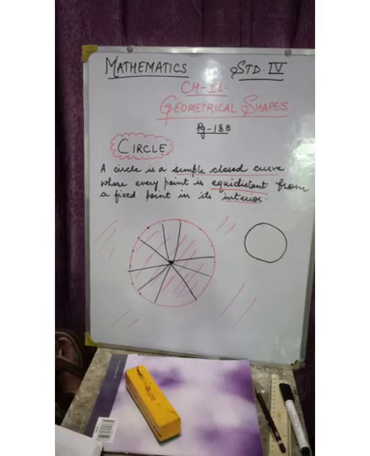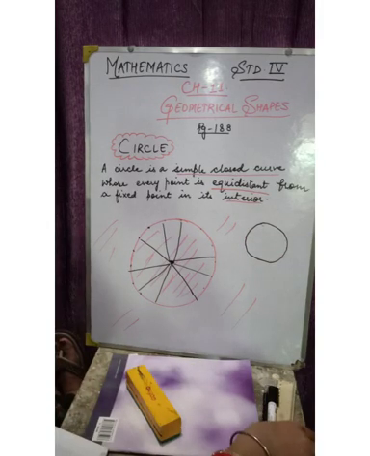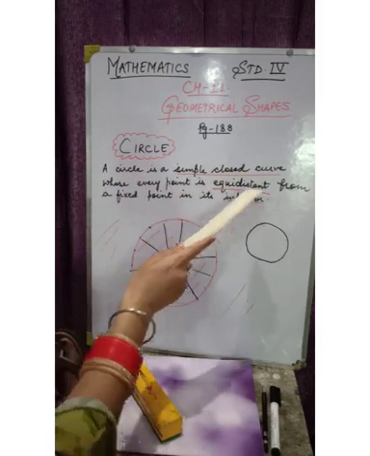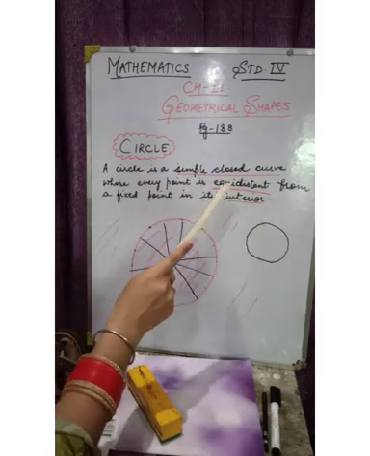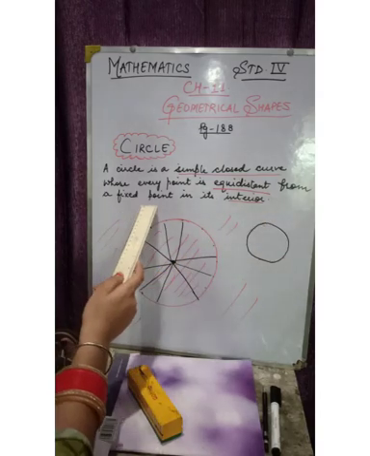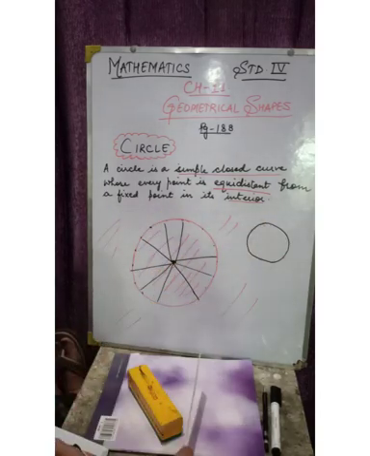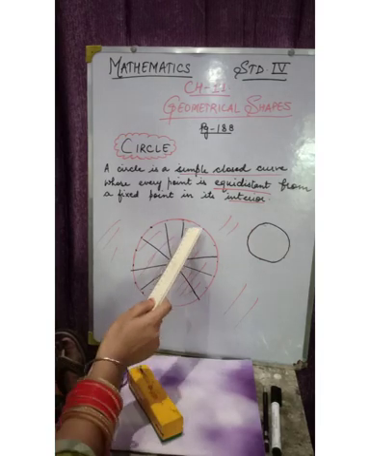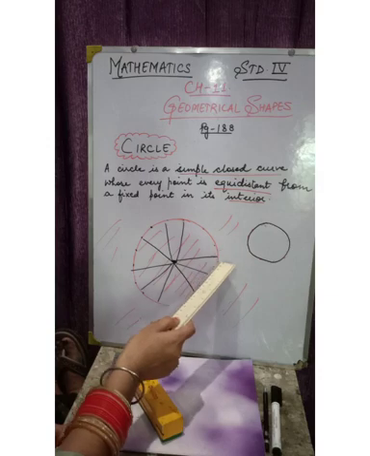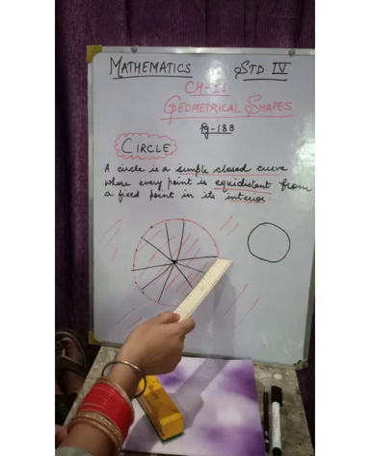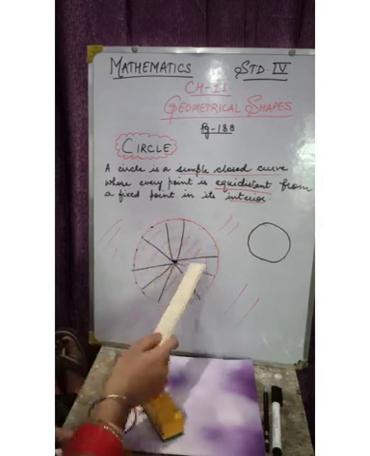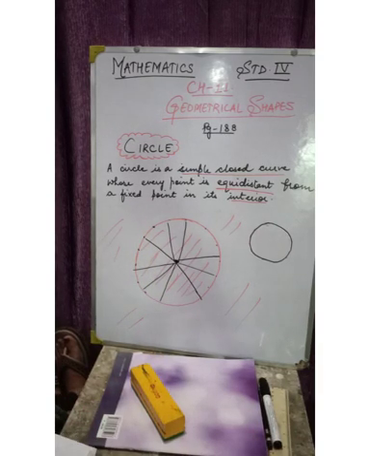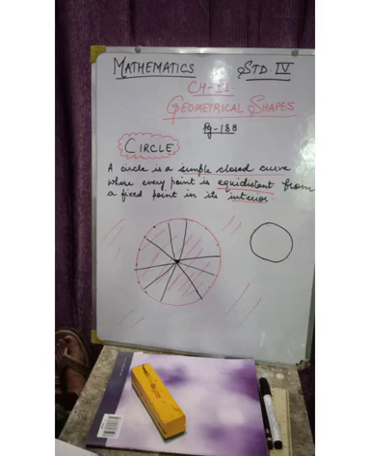Understand? So this is the meaning of circle and the definition. A circle is a simple closed curve whose every point is equidistant from a fixed point in its interior. So this is a circle, this is the fixed point, and these points on the circle are at equidistant, means equal distance. Got it? Okay, let's move further.